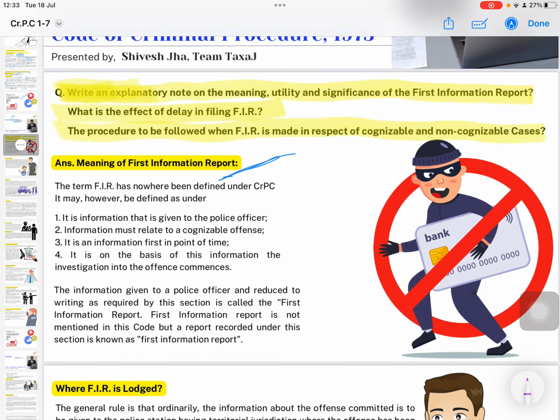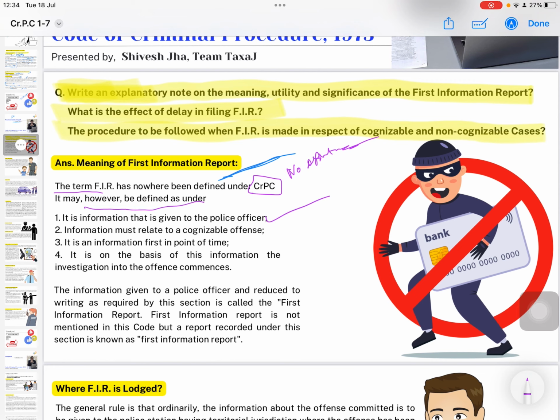The term FIR has nowhere been defined under CrPC. It may however be defined as under. मतलब टेक्निकली इसका डेफिनेशन सीआरपीसी में नहीं है. However, it can be defined as under.